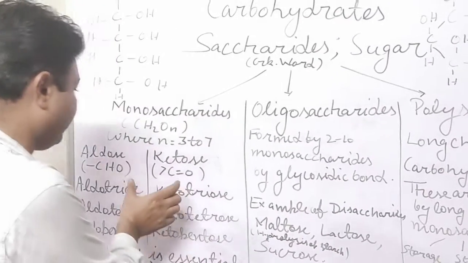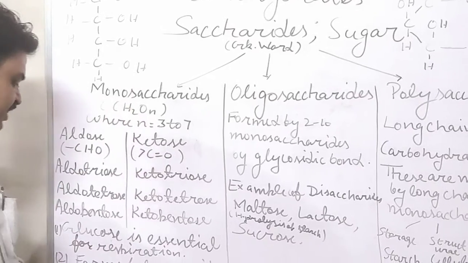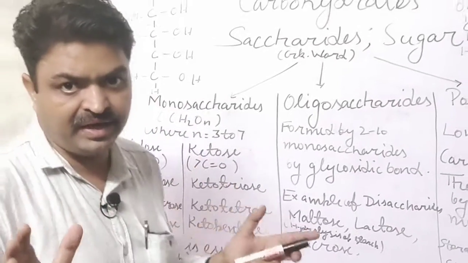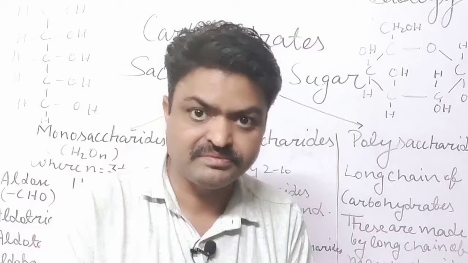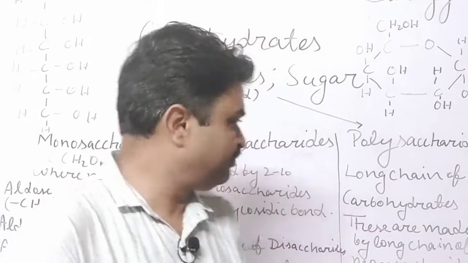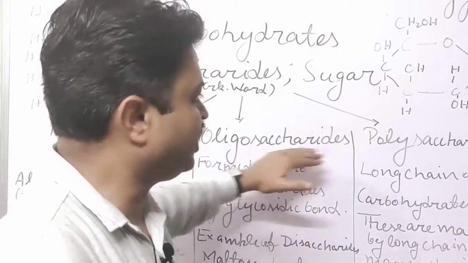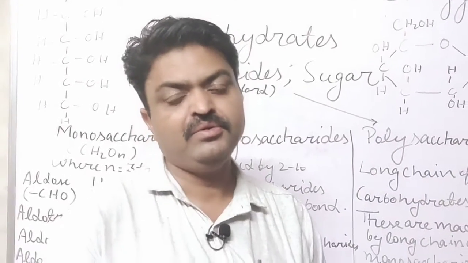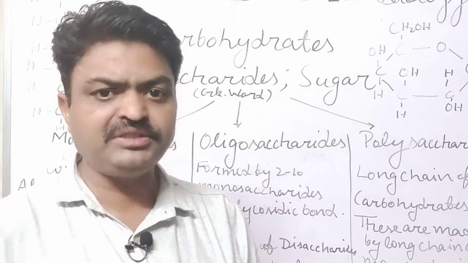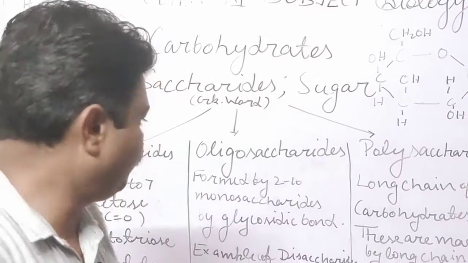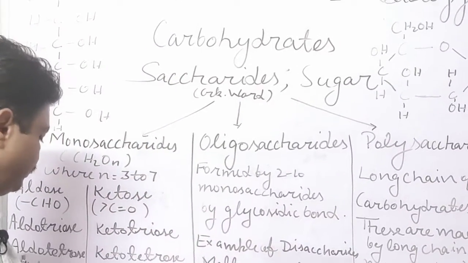So what are they? They are monosaccharides, student, and monosaccharide monomers make the long chains of carbohydrate like the oligosaccharide and polysaccharide. Oligosaccharides and polysaccharides are made up of monosaccharides, student.